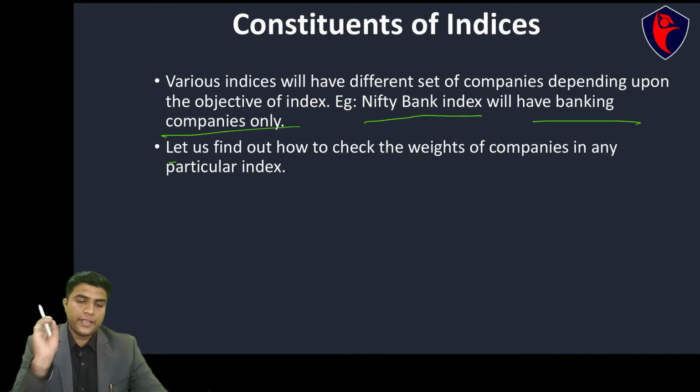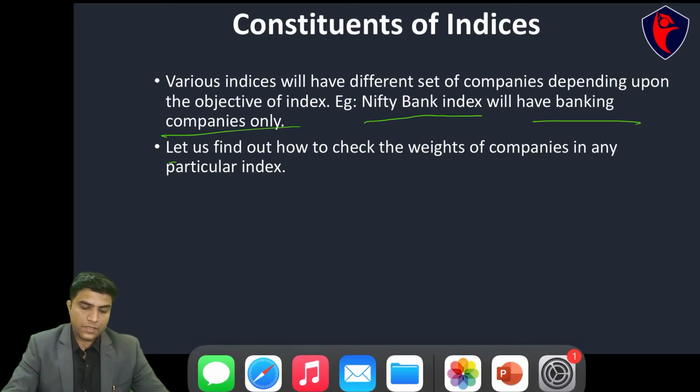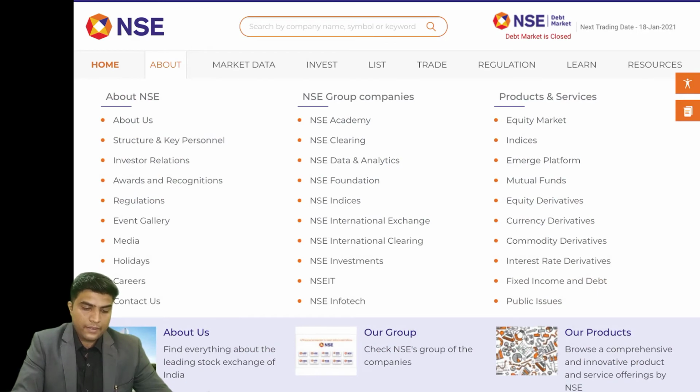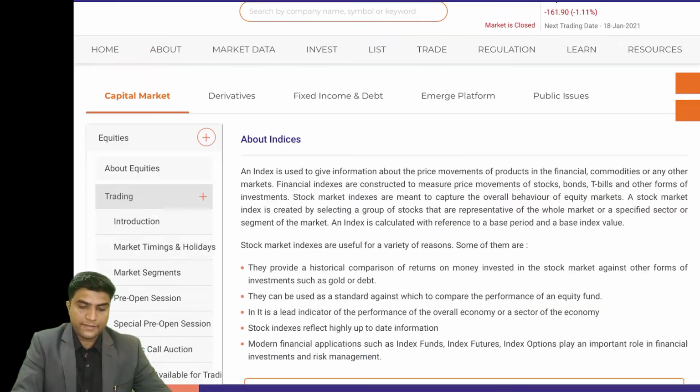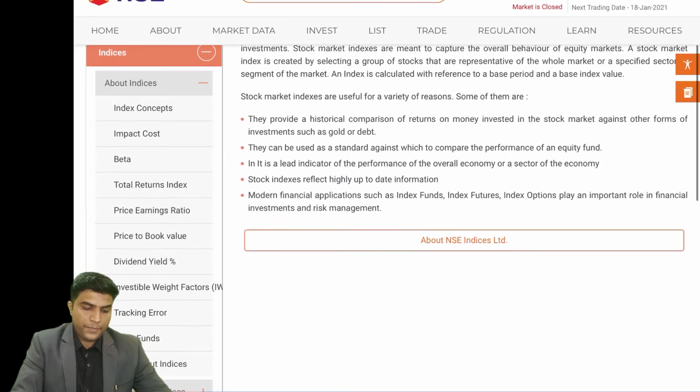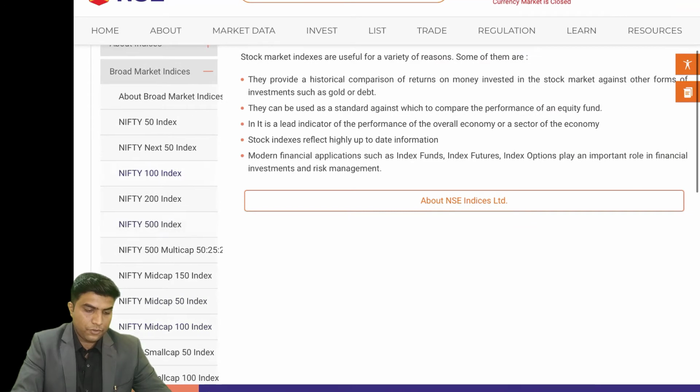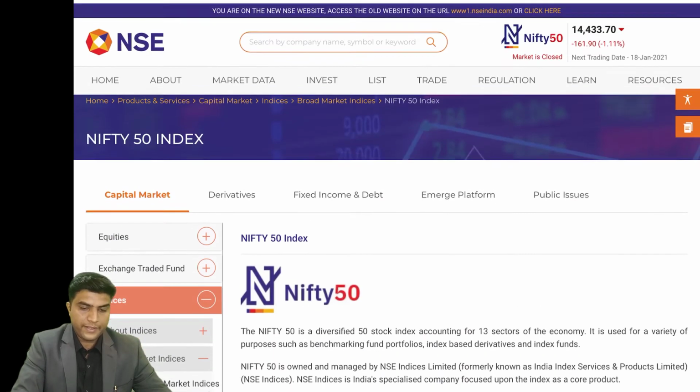Now let's find out how to check the weights of these companies in any particular index. If you want to check, let's say, Bank Nifty or Nifty, what are the companies in it? We can check it. How? Let's see. I will just head on to the NSE India website, nseindia.com. Go to the About section and click on NSE, then Products and Services, Indices. Below somewhere here there is Broad Market Indices, and when you go there is the Nifty 50 index.